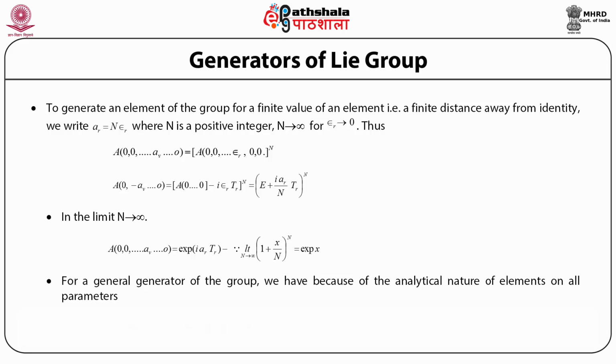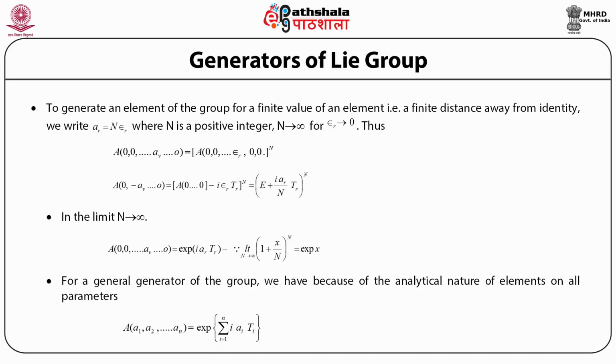Thus, for a general generator of the group, because of the analytic nature of the elements in all parameters, the group element can be evaluated at finite values of the n parameters. If we want to generate an element of the group for parameter values a1, a2, ..., an, then this can be written as exponential of i a_i T_i, where i is summed from 1 to n, and the T_i are the generators.